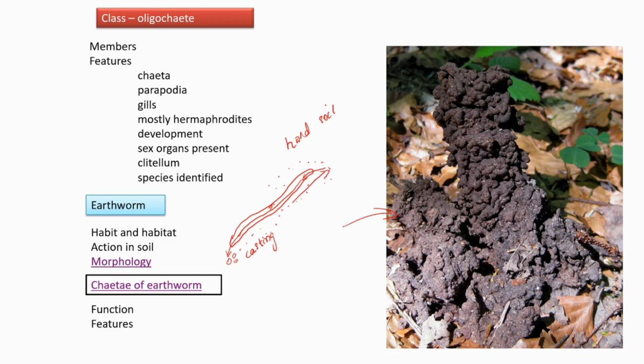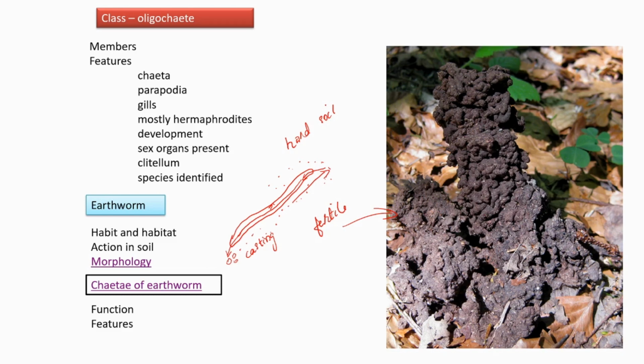Excreta. It's very fertile, rich in all the nutrients for the plants to grow, and because of this action, the earthworm makes the soil fertile. So they are called the farmer's friend. Okay, that's about its action in soil.